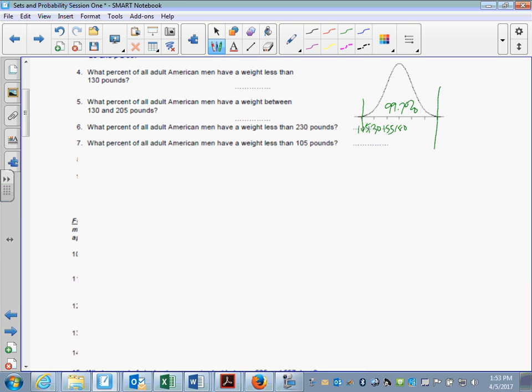Okay, so now between 105, which is 3 standard deviations below, and 3 standard deviations above, we have 99.7%. So that leaves 0.3% to be shared by this region here and that region there. Since we want the percent of American men that weigh less than 105 pounds, that's just this part over here. So we would divide this by 2 and we get 0.15%. Now as a decimal, don't get confused. As a decimal, that is 0.0015. That's an extremely tiny amount.